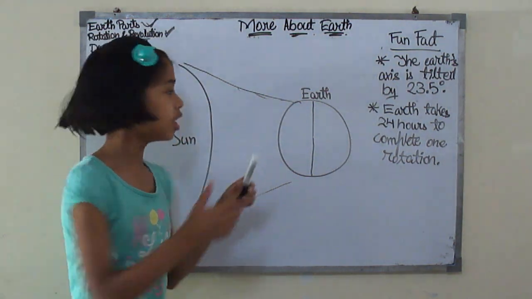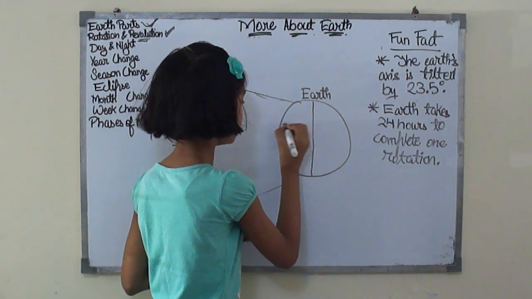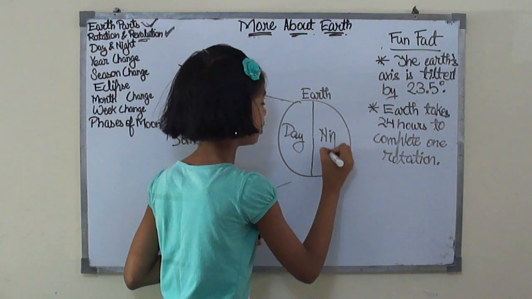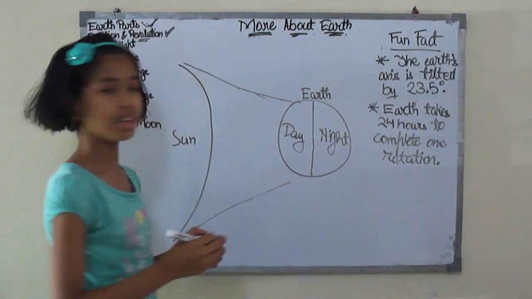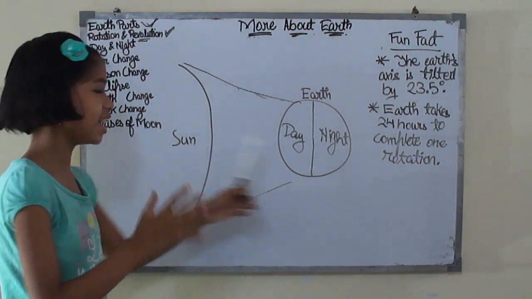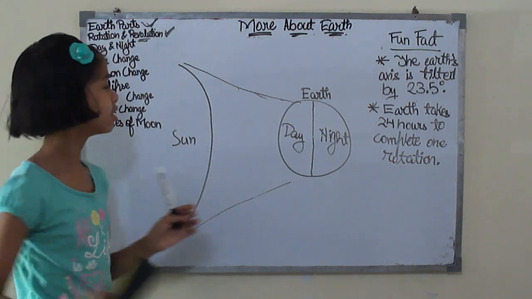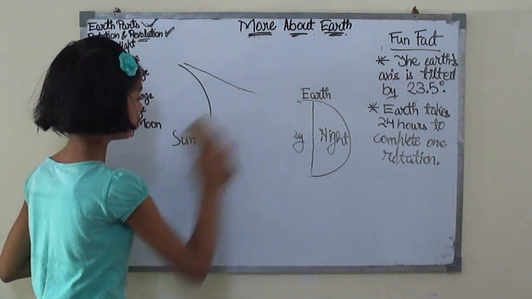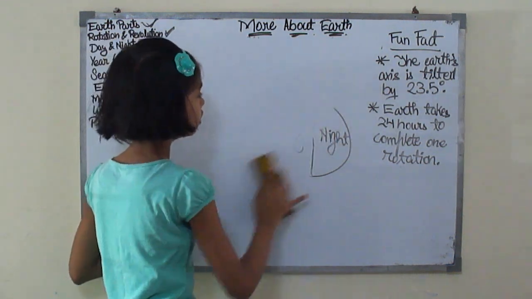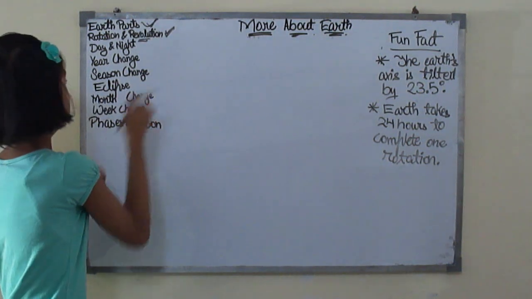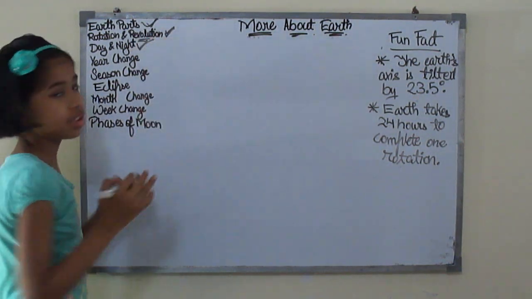Okay, so let's move on. This side is experiencing day, and this side is experiencing night. Now do you understand how this day and night happens? So let's move on. Let me rub this out. Our day and night topic is also completed.